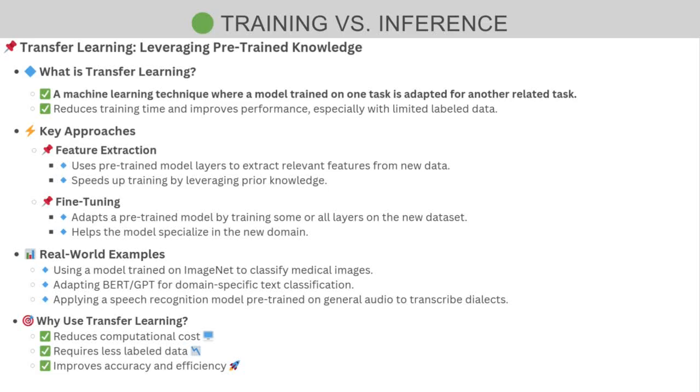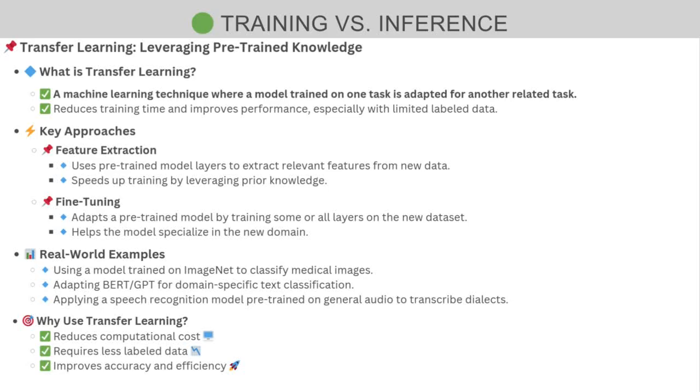So the key approaches in transfer learning are feature extraction and fine-tuning. So feature extraction is about using pre-trained model layers to extract useful features from new data, whereas fine-tuning is about adjusting a pre-trained model by training some or all layers on the new dataset.